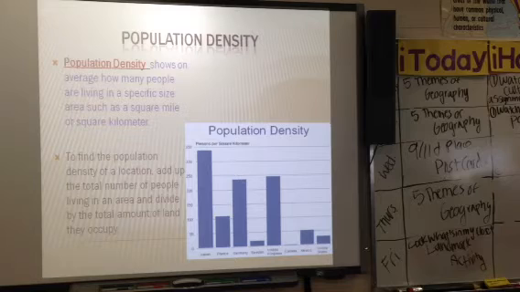Population density shows on average how many people are living in a specific size area, such as square mile or square kilometer. So in a city, there's a higher population density than there would be in the countryside.